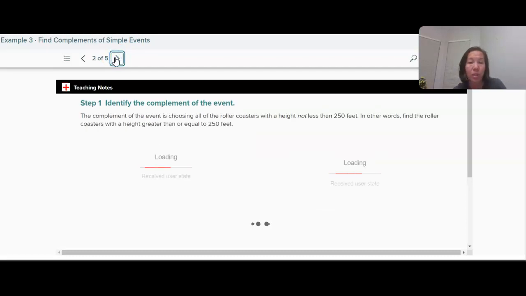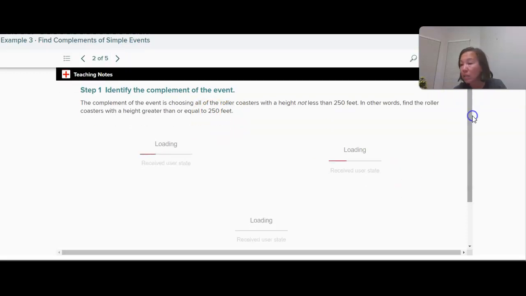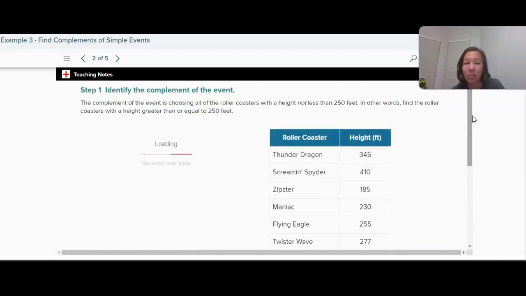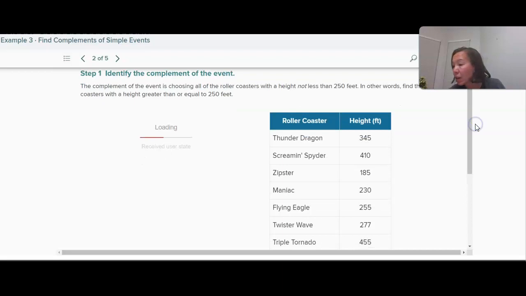Well, he wants to choose a roller coaster less than 250, so the complement would be not less than 250. So basically, greater than or equal to 250. The first thing we want to do is identify the complement, which we did, and then list all of the outcomes that make up the complement. So find all the roller coasters with a height greater than or equal to 250 feet.